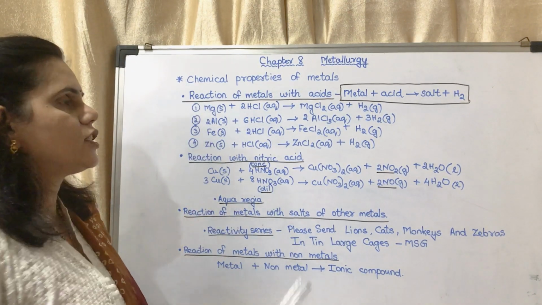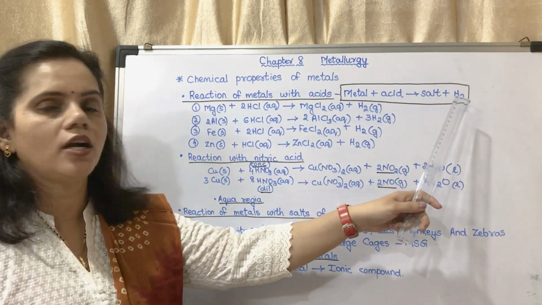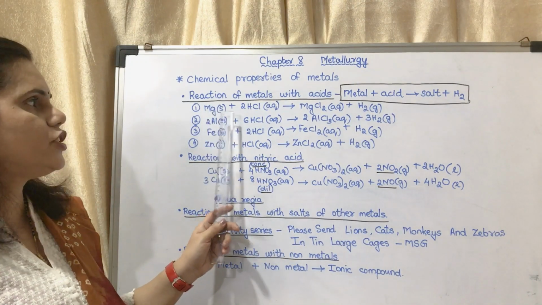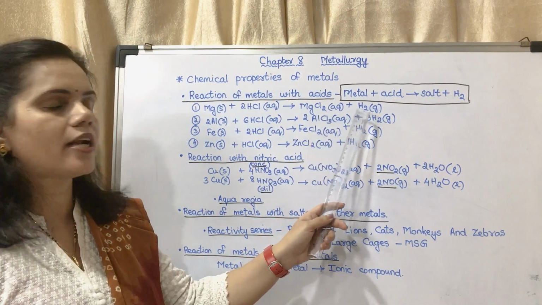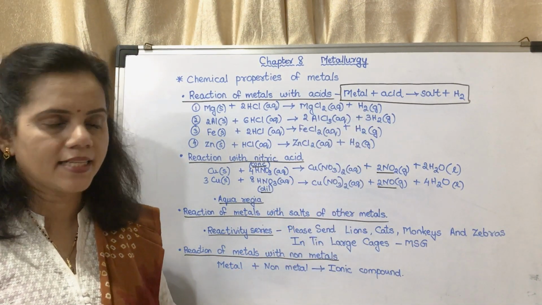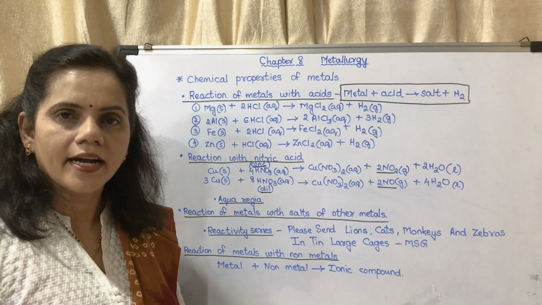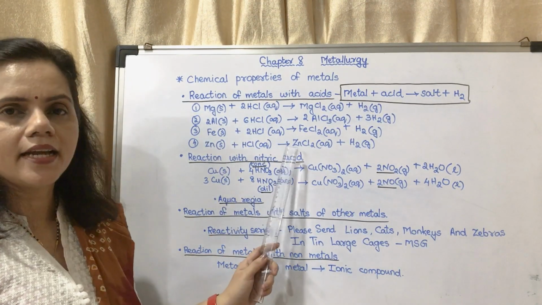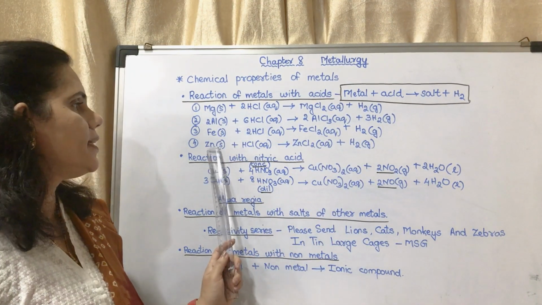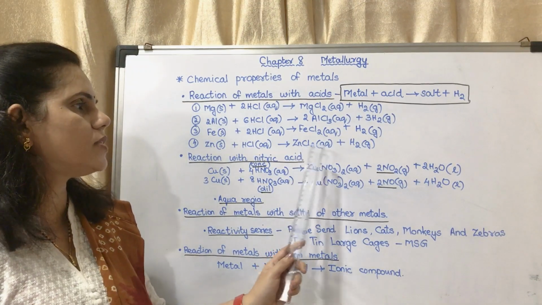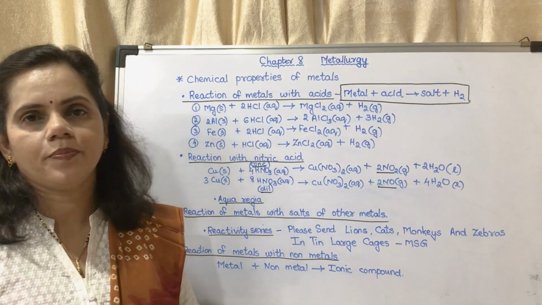Now the first one is reaction of metals with acids. Metal will react with acid to form salt and hydrogen gas. Magnesium, which is a solid, will react with hydrochloric acid, which is aqueous, to form magnesium chloride, which is a salt, and hydrogen gas. Aluminium will react with hydrochloric acid to form aluminium chloride and hydrogen gas. Iron will react with hydrochloric acid to form iron chloride and hydrogen gas. Zinc will react with hydrochloric acid to form zinc chloride and hydrogen gas, okay. These reactions you have to learn.